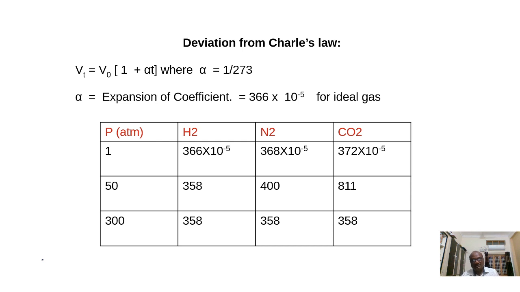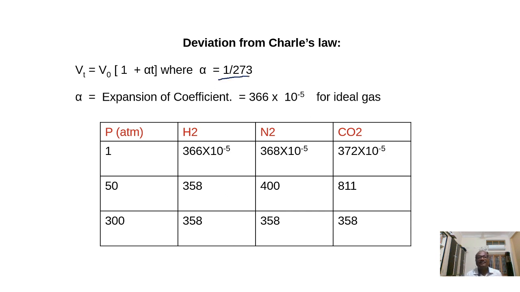That was the observation of Charles. Here we say alpha is equal to 1 by 273.